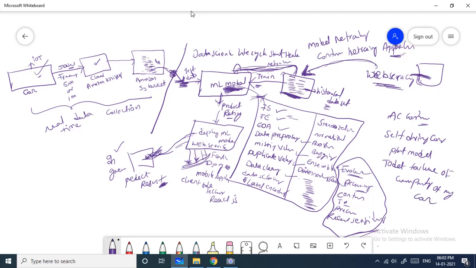We can use it in automatic AC control. You need not control your AC; automatically it will be controlled by AI. In self-driving cars, AI will be applied. In pilot mode, AI will be applied. And to detect the failure of components in my car, AI can automatically detect which components are going to fail. It can be predicted by AI. In all these cases, we can use this kind of architecture.